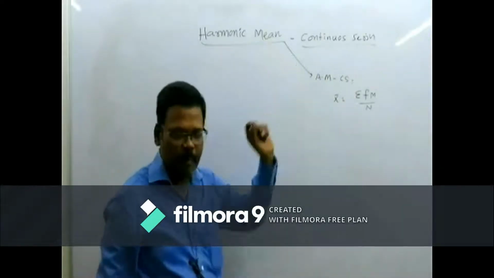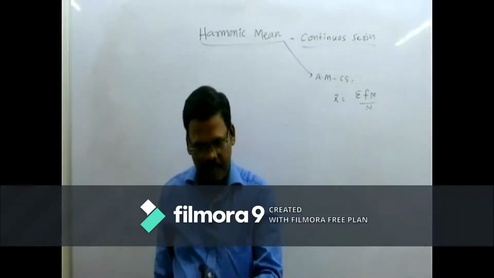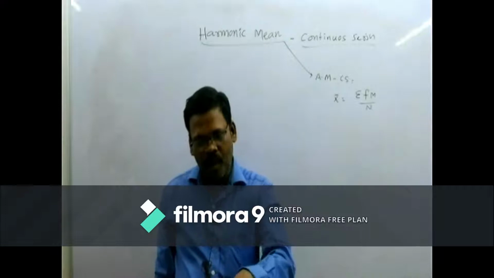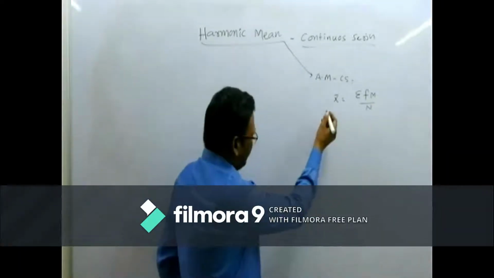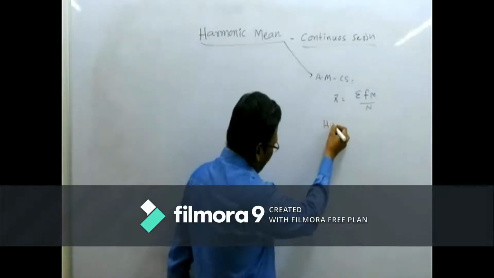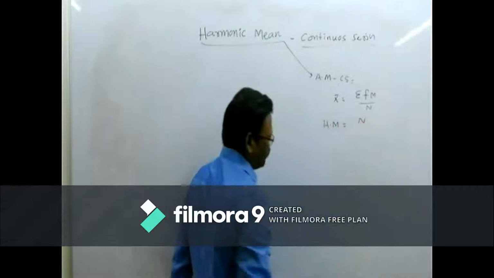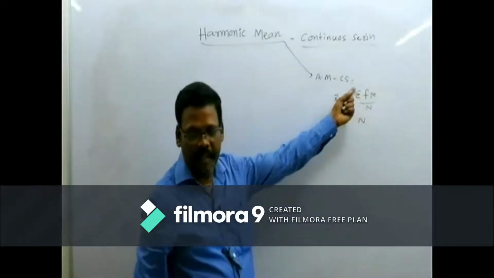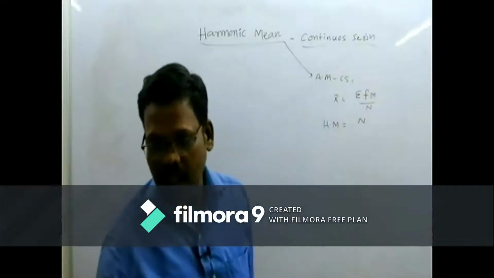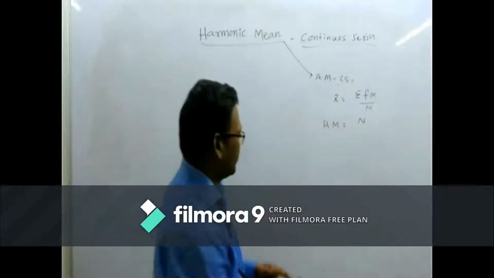The harmonic mean is nothing but the reciprocal of the arithmetic mean of the reciprocal of the individual series, that is, the x values. So the harmonic mean is the reciprocal of the arithmetic mean of the reciprocal of the individual observations.